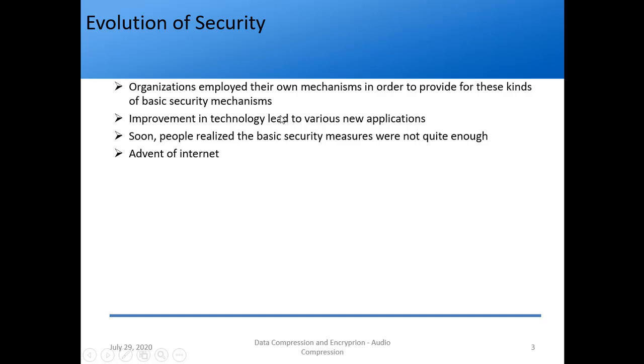But as time passed, technology improved. Since technology improved, more applications came into being. For example, emails came into the picture. Once emails came into the picture, the banking system, which was offline, came online now. So you could do your transactions online. So this improvement in technology led to various new applications, like emails and bank applications going online. Soon people realized the basic security measures were not quite enough, right? And further, the internet also came into the picture, right?